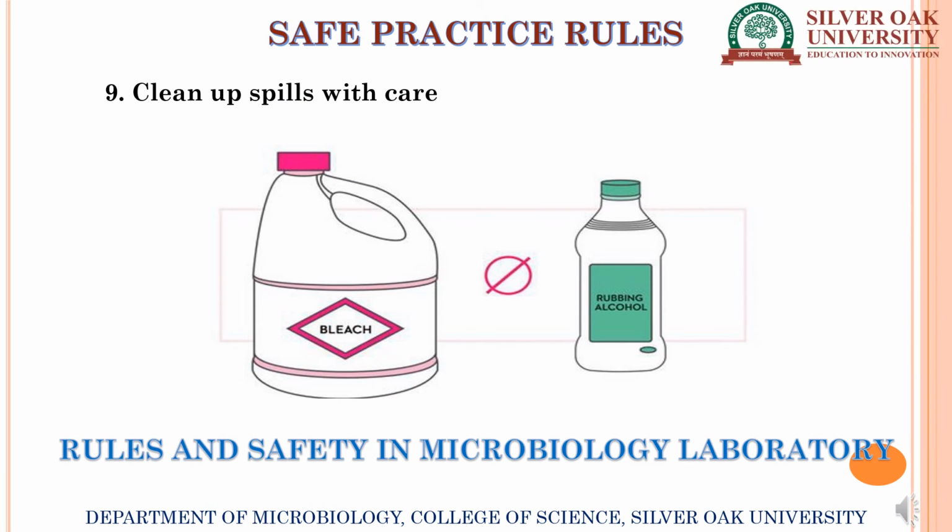Ninth, that is clean up spills with care. Cover any spills or broken culture tubes with a 70% ethanol or 10% bleach solution, then cover with paper towels. After allowing the spills to sit with the disinfectant for a short time, carefully clean up and place the materials in a biohazard autoclave bag to be autoclaved. Wash the area again with the disinfectant.